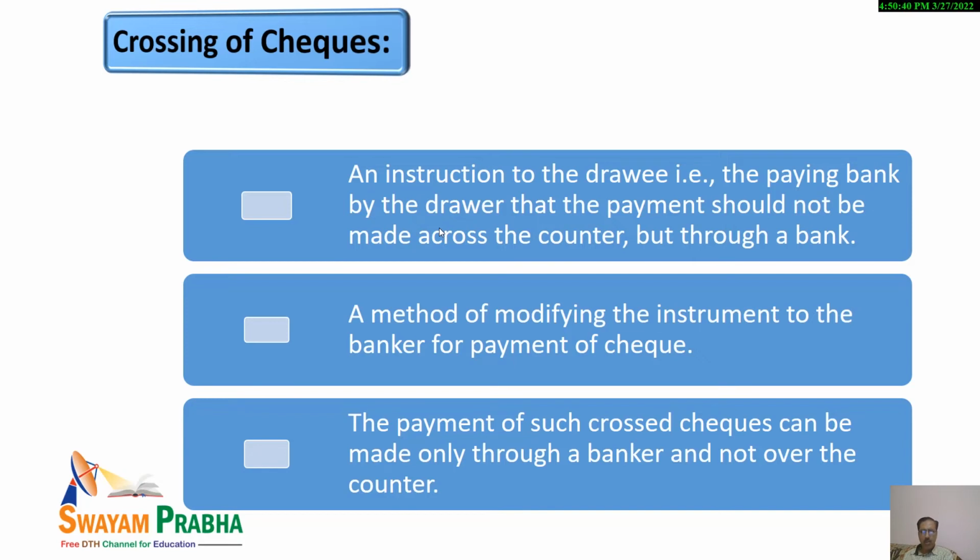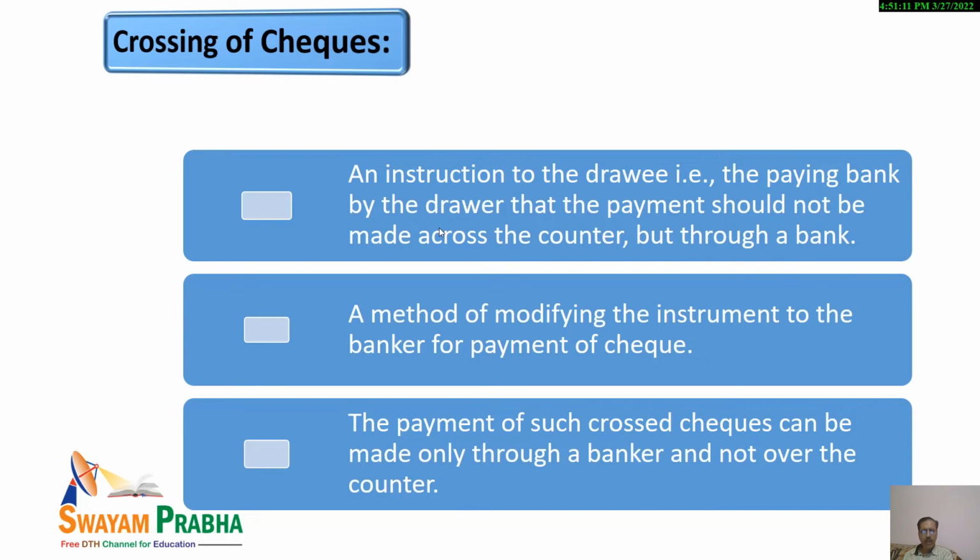In case of a check, you know that the main parties are the drawer, the drawee and the payee. In case of crossing of check, the drawer will be instructing the drawee, that is the paying bank, that the payment should not be made across the counter, but it should be made only through a bank.